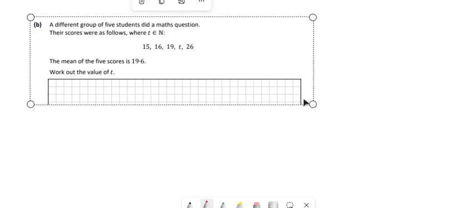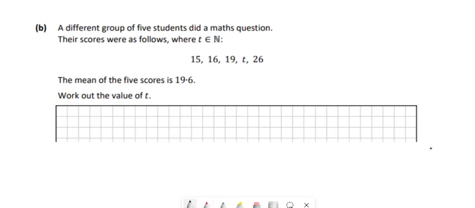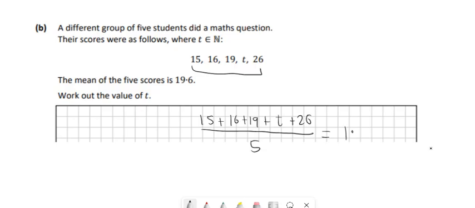And then the last one, it's asking us about the mean. To get the mean of a set of numbers, we have to add them all together and divide by how many there are. So there's 5 numbers there. Therefore, if I was to add up all those numbers, so if I was to do 15 plus 16 plus 19 plus t, whatever t is, plus 26, and then if I was to divide all that by 5, I should get 19.6 in the end.